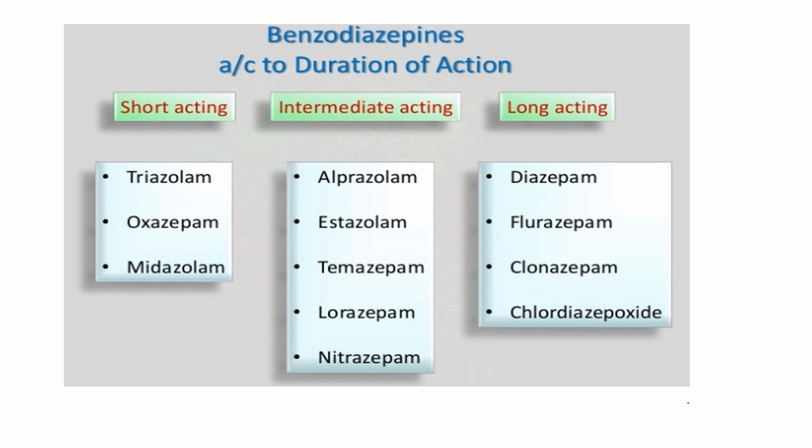So these are a few drugs in each category: short acting, intermediate acting, and long acting. Short acting: triazolam, oxazepam, midazolam, etc. They are the short acting agents. In intermediate acting agents, we have alprazolam, temazepam, lorazepam, etc. And in long acting, we have diazepam, flurazepam, clonazepam, chlordiazepoxide, etc.